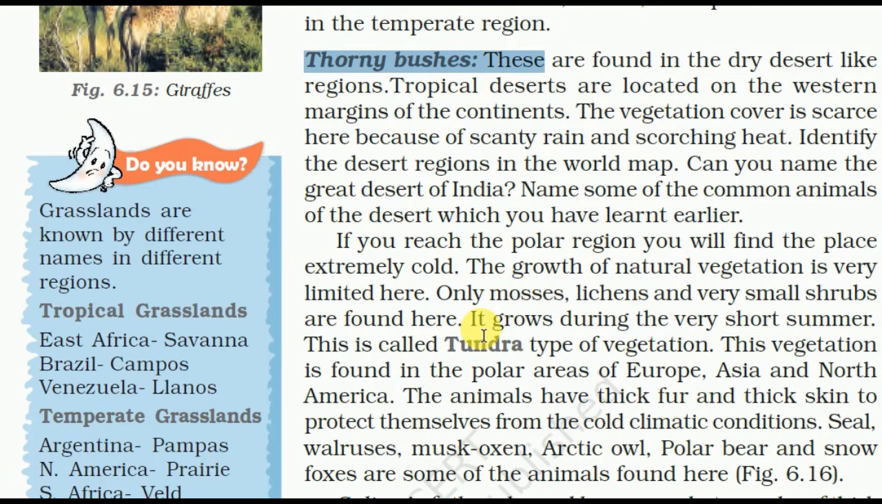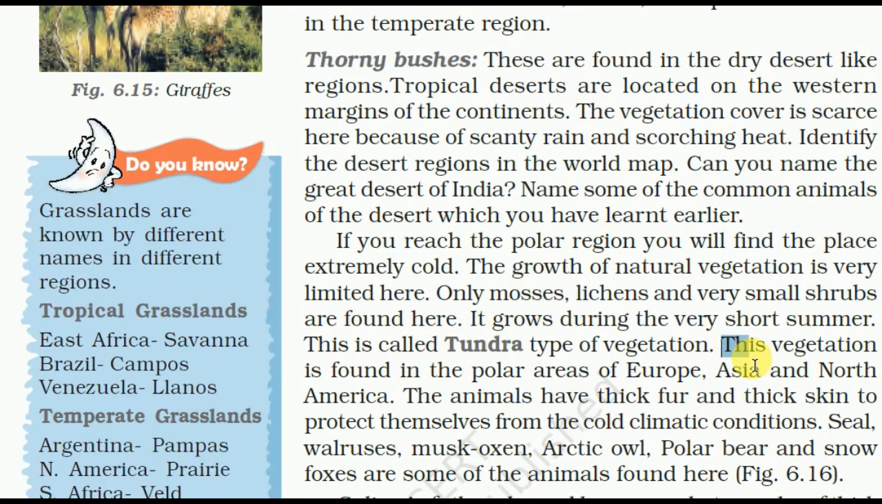If you reach the polar region, you will find a place extremely cold. The growth of natural vegetation is very limited here. Only mosses, lichens, and very small shrubs are found here. They grow during the very short summer. This is called tundra type of vegetation.